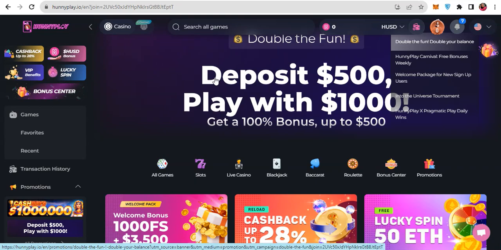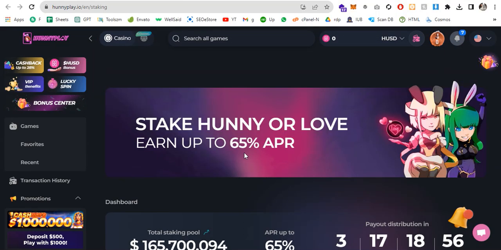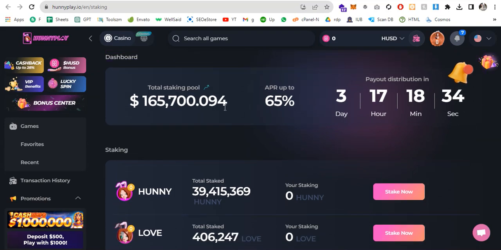The first one is staking with high APY and platform revenue sharing. Are you looking to grow your crypto assets? Look no further. With the Honeyplay staking platform, you can earn high APY and even participate in platform revenue sharing, and make your investment work harder for you. This is how it works. Stake honey or love and earn up to 65% APY. If you scroll down here, you can see the total staking pool. Up to 65% APY, and the payout distribution will be mentioned here: 3 days 17 hours. Everything is mentioned on this staking page.